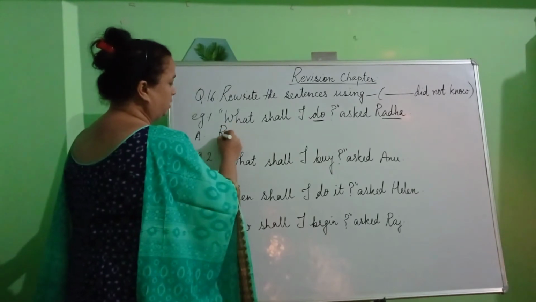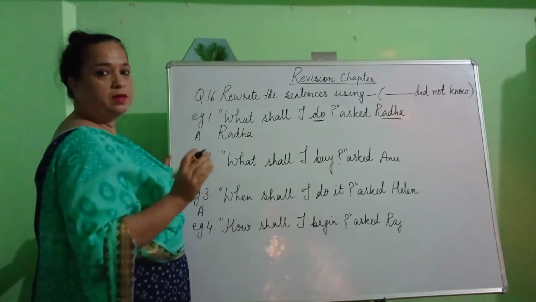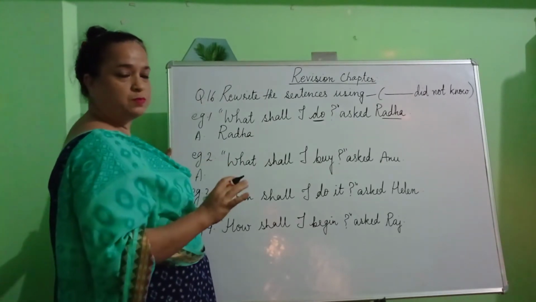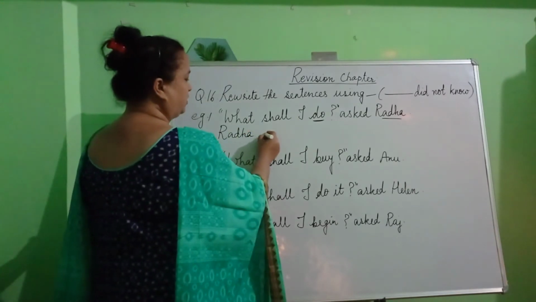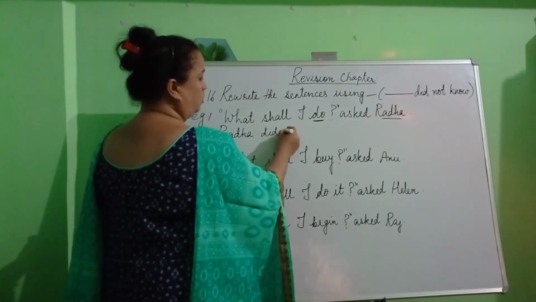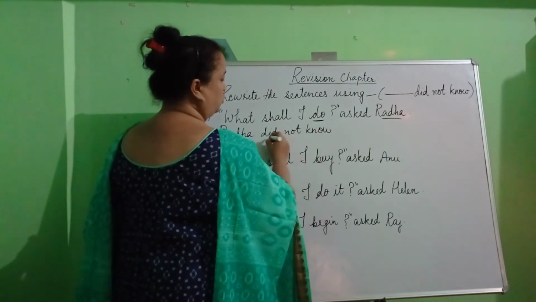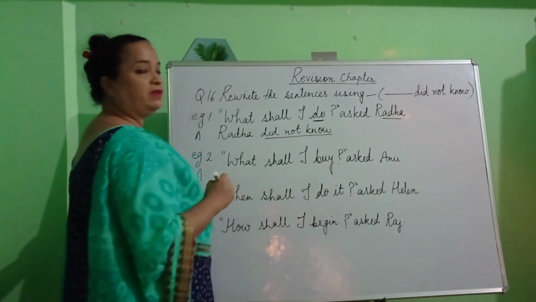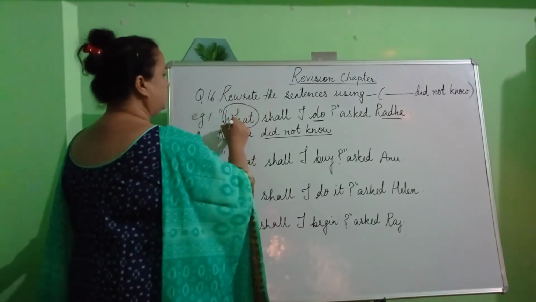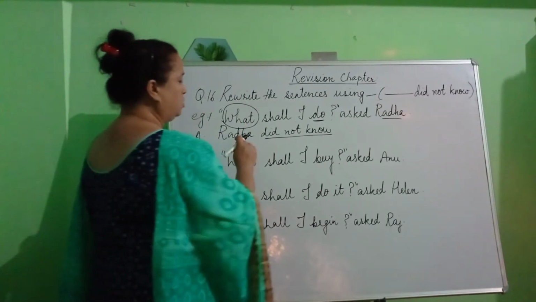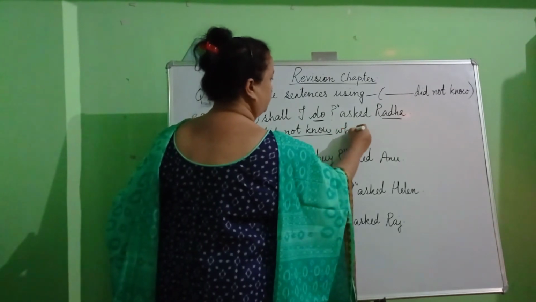So, how are we going to write our answers? We will begin our answer using the word Radha. Once we write the subject, the name of the person who is saying the sentence or the question, we will write did not know. After writing the words did not know, we will have to write the question word. That means the WH word. Now what is that? What. So Radha did not know what.